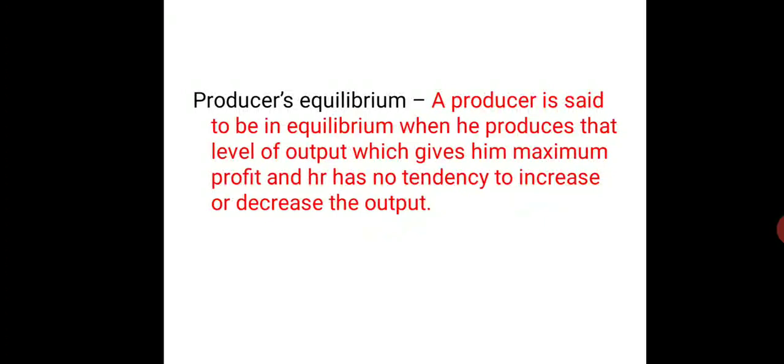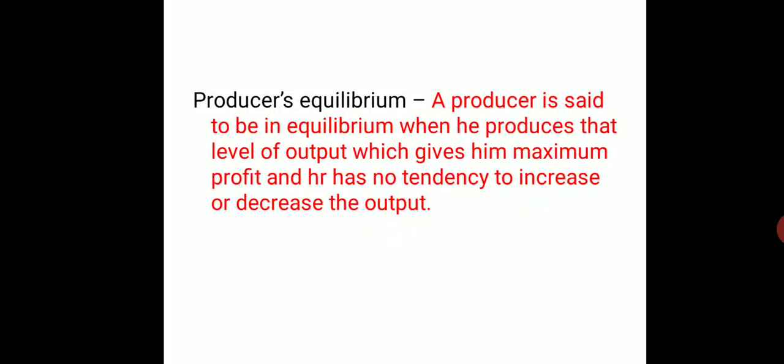So producer's equilibrium is the situation when a producer produces that level of output which gives him maximum profit, and he has no tendency to change the output, neither increase nor decrease. It is the point of rest for the producer because he earns maximum profit at that level of output.